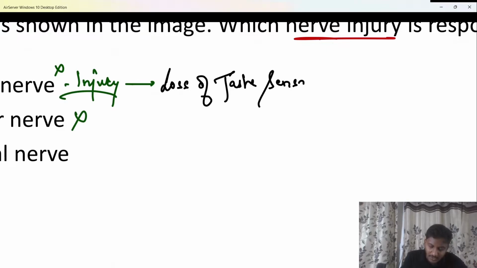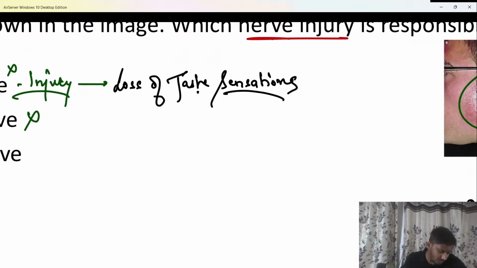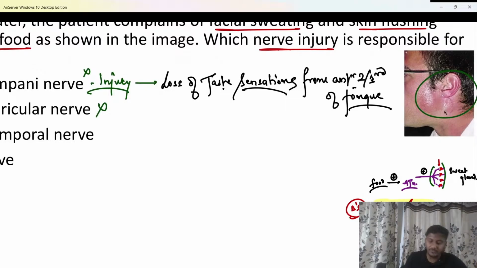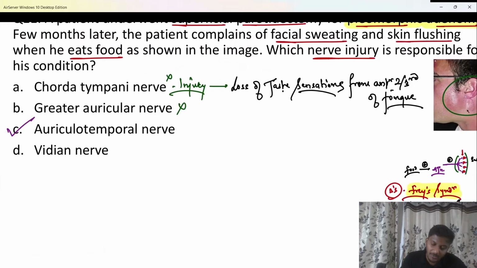From which part of the tongue? Anterior 2/3 or posterior 1/3? There will be loss of taste sensations from the anterior 2/3 or posterior 1/3? Very good. From the anterior 2/3 of the tongue. Shabash. So please remember, there will be loss of taste sensations from the anterior 2/3 of the tongue if the chorda tympani nerve, which is a branch of the facial nerve, gets injured.